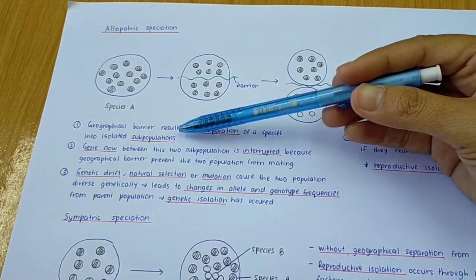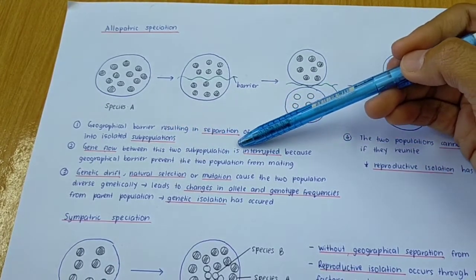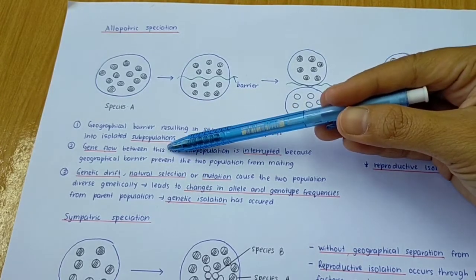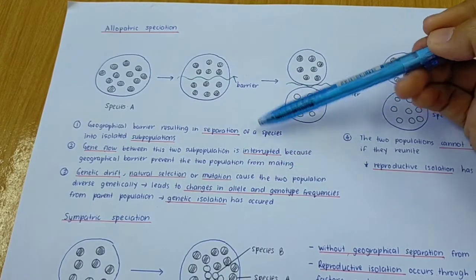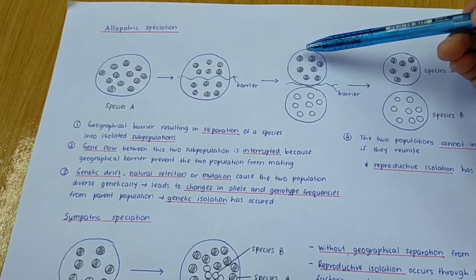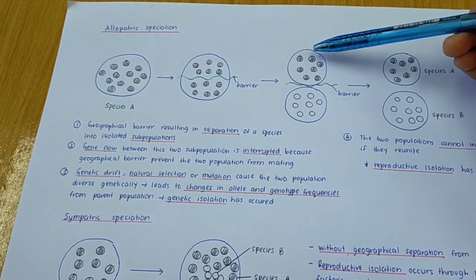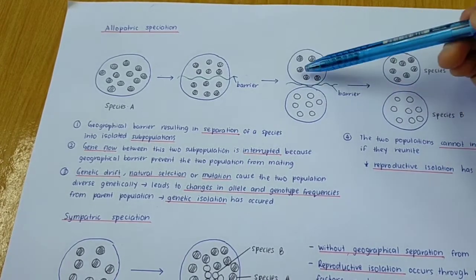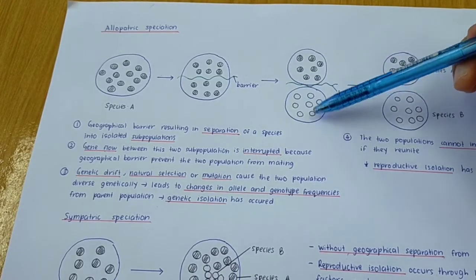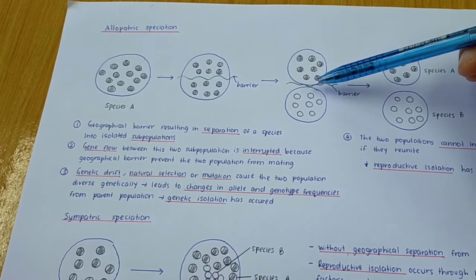So gene flow between these two subpopulation is interrupted because geographical barrier prevent the two population from mating. Okay, so what is the meaning of gene flow? Kalau kita tengok based on the definition, based on this sentence, it mentioned that gene flow between these two population is interrupted. Maksudnya bila berlaku separation of this population into two subpopulation, so it can interrupt the gene flow. Okay, so what is gene flow? Gene flow means aliran gene.